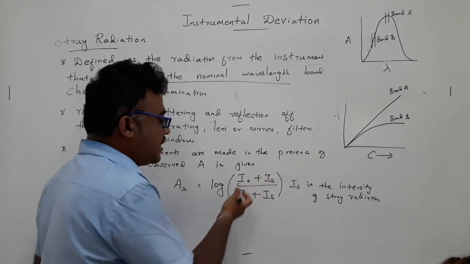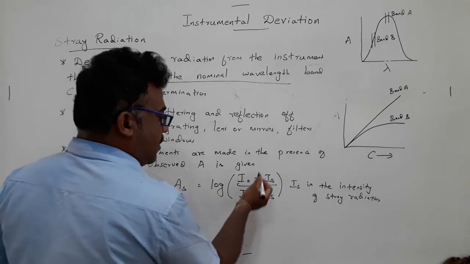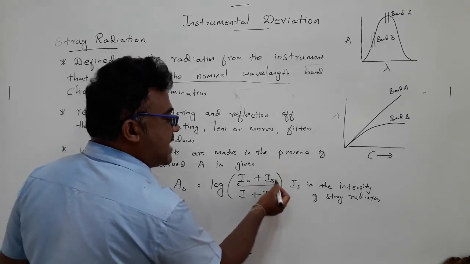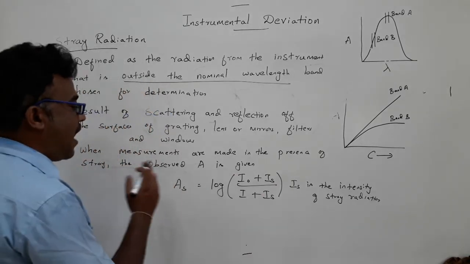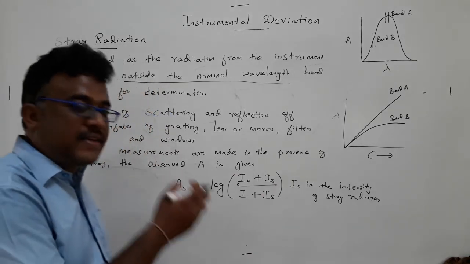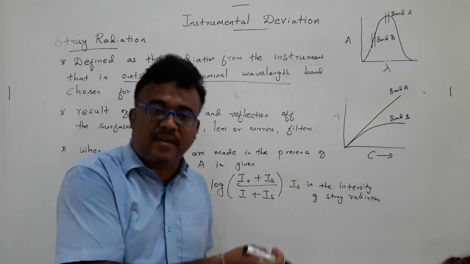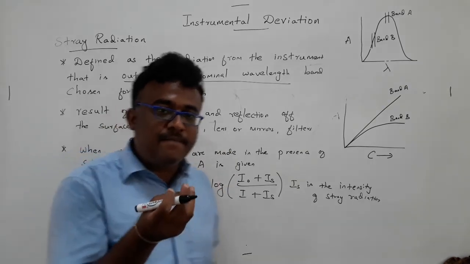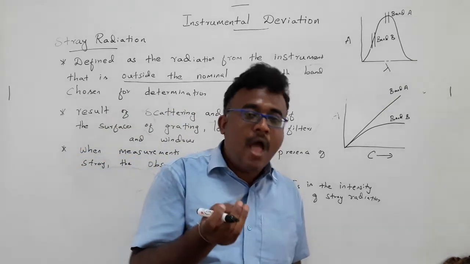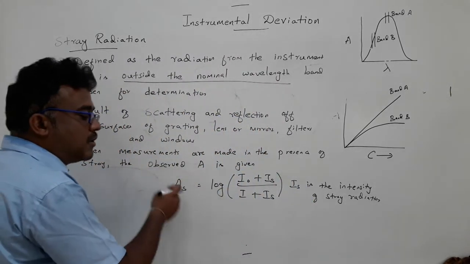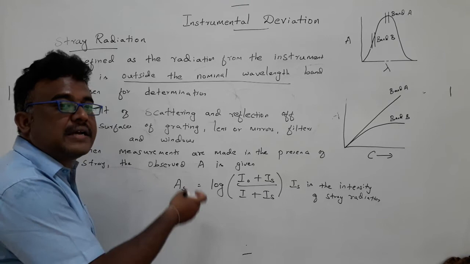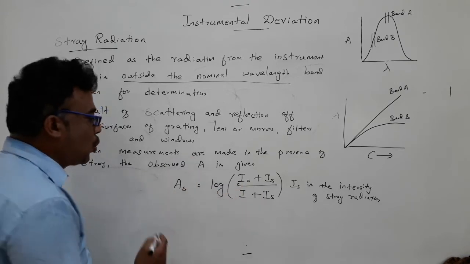Depending upon how much I_S is there, the absorbance will change. But you have to know that because of the presence of stray light, the observed absorbance is always lesser compared with the true absorbance.